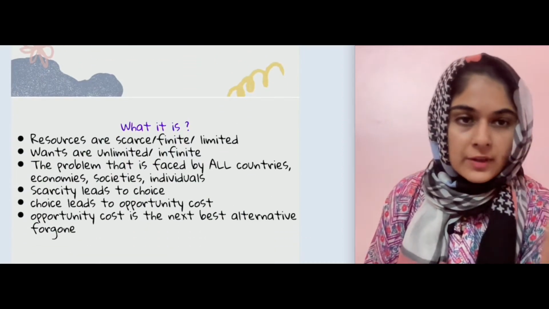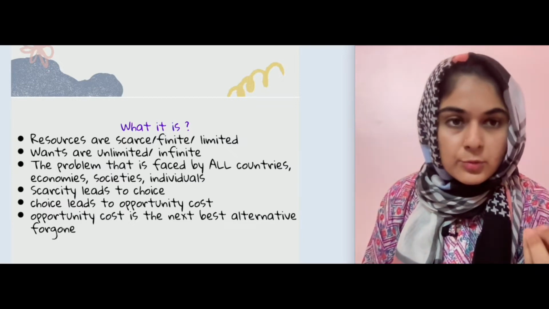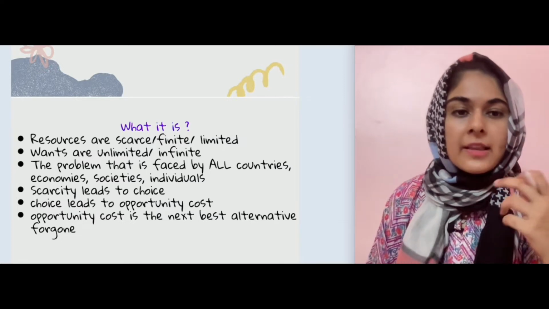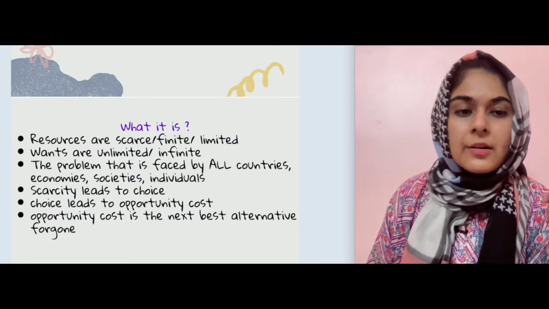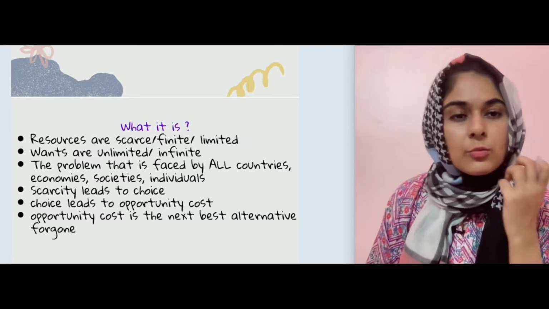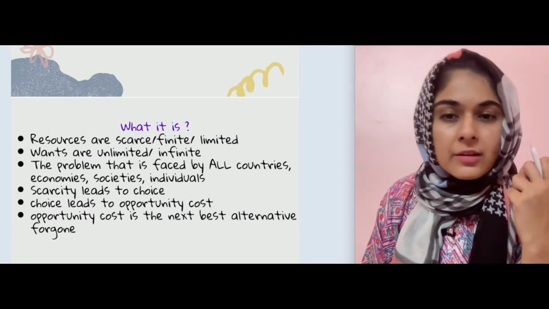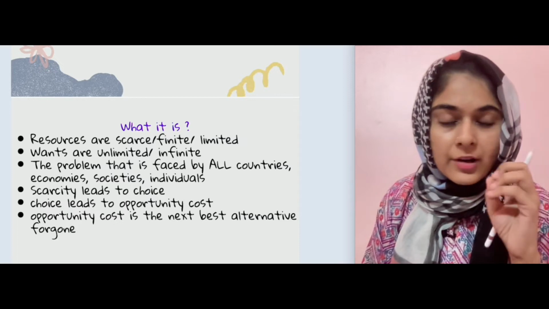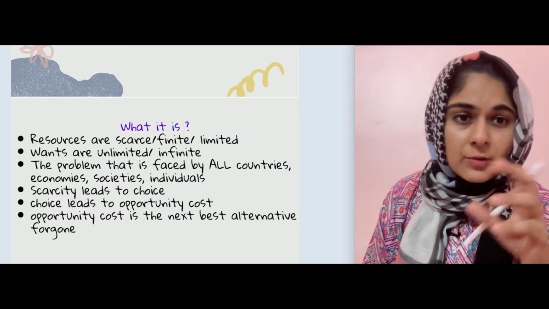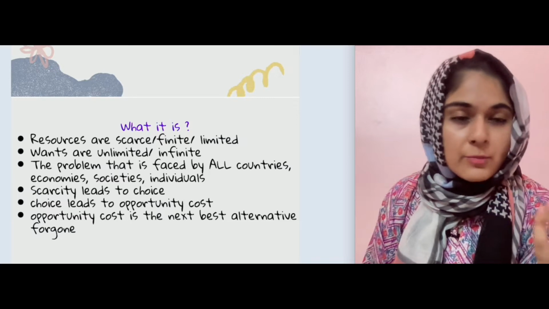So all countries face this. All societies face this problem. We face this problem on an individual level, on a societal level, on a country level, on a world level, that the resources that we have are limited in supply, and the wants are unlimited. So if we think about ourselves, whatever money we have, like if we think of ourselves as a student. So when we were students, we were given a pocket money, and we had a long list of wants to fulfill with that pocket money.